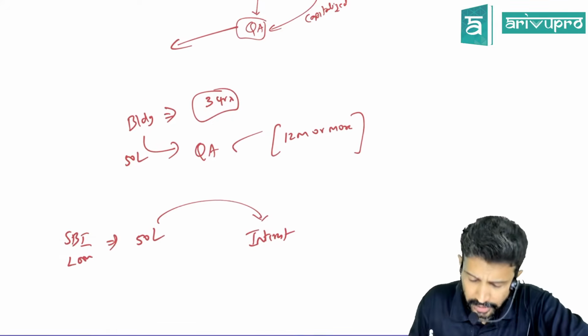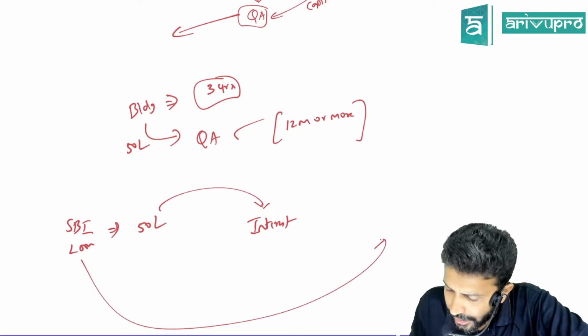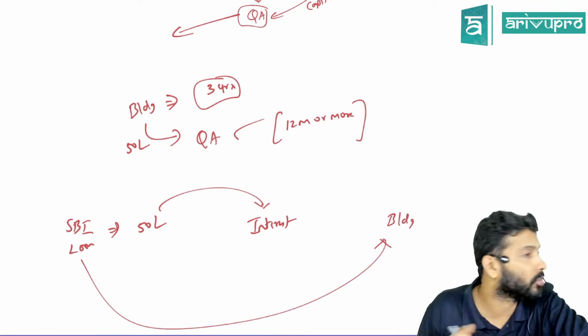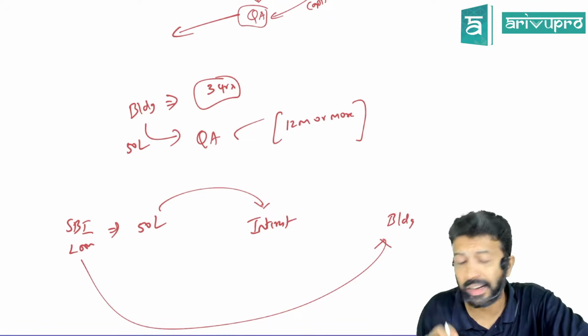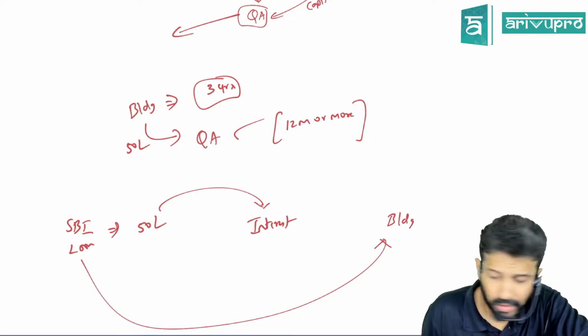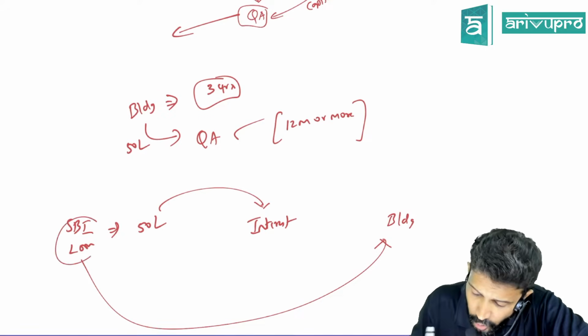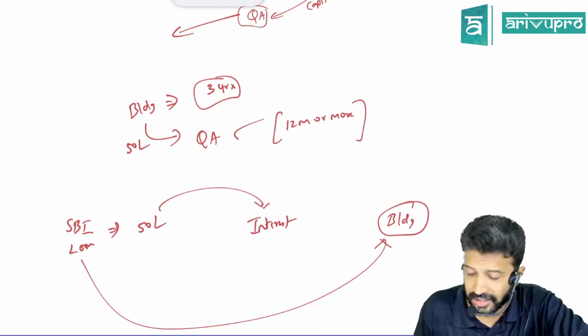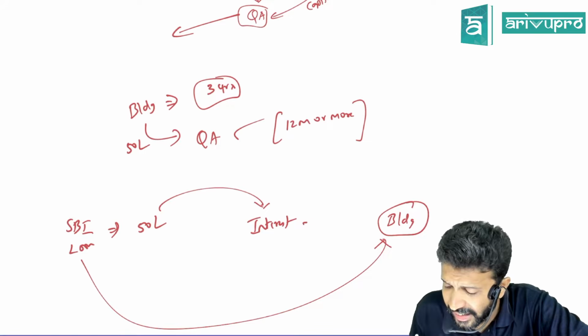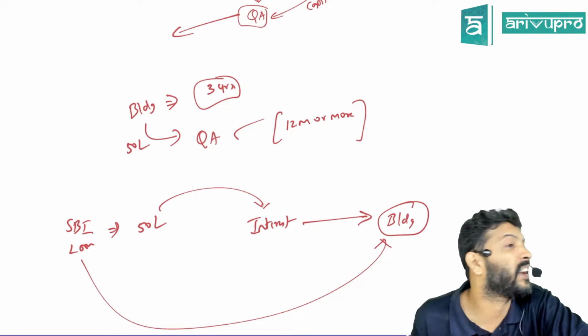This loan has only come due to the building. If the building was not there, this loan would also not have come. That means this loan is directly related to the building. And moreover, money is required to construct the building. Hence, the standard says, treat this interest charge as DAC.